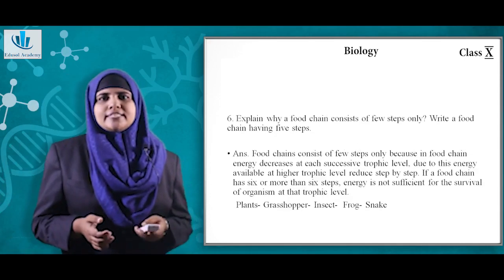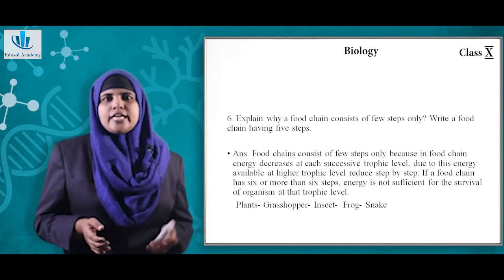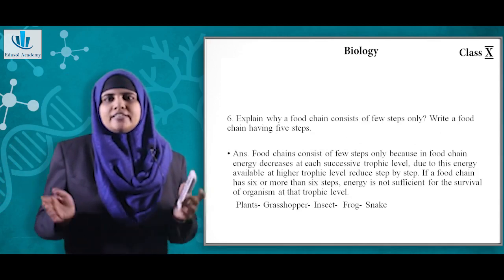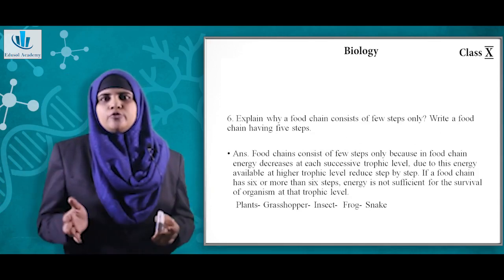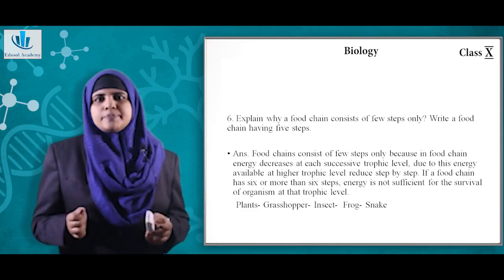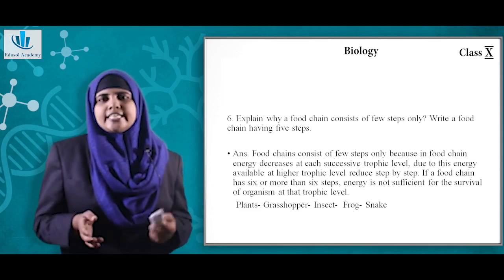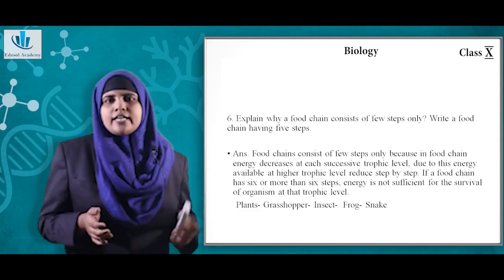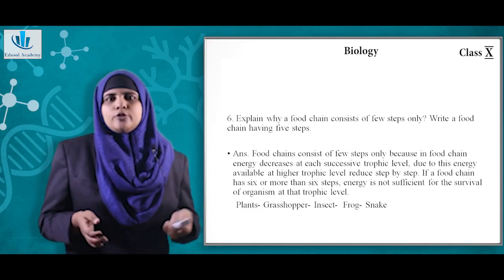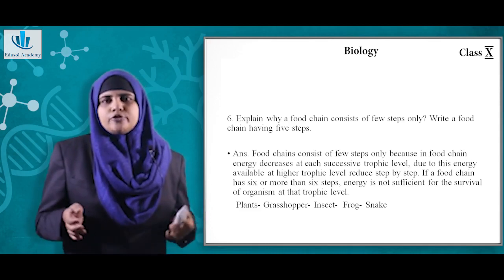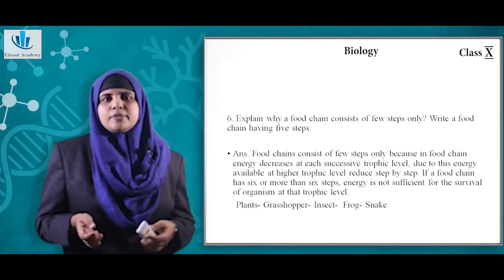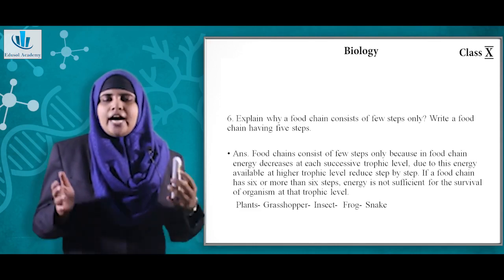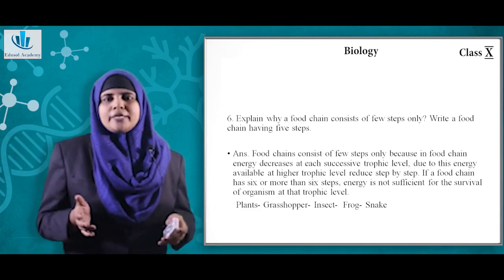So question number 6, explain why a food chain consists of only few steps. Write a food chain having 5 steps. Now food chain consists of only few steps because in a food chain, energy decreases at each successive trophic level. Due to this, energy available at higher trophic level reduces step by step. So if a food chain has 6 or more than 6 steps, energy will not be sufficient for the survival of organism at higher trophic level or the 6th trophic level.